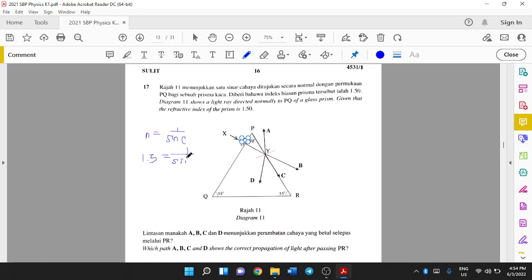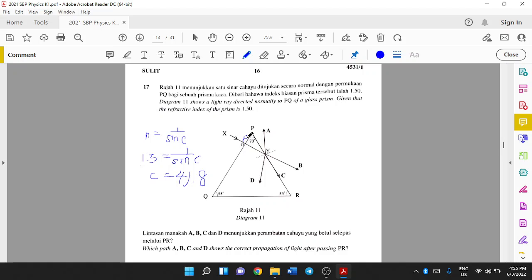So sine c equals 1 over 1.5, and c is 41.8 degrees. When the incident angle is larger than 41.8 degrees, you will get total internal reflection.